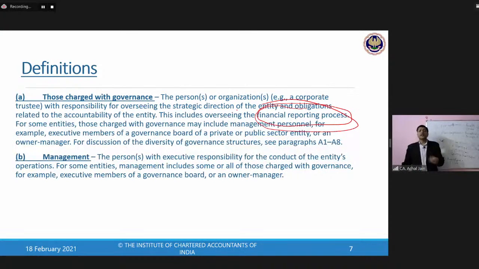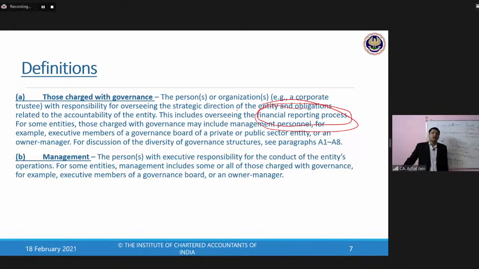So that means in the organizations wherein we have the audit committee, it takes up this responsibility of the financial reporting process with itself. So in a way, the audit committee is assisting the board of directors to that extent. And in a way, the auditor is assisting both these authorities, or you can say both these bodies.